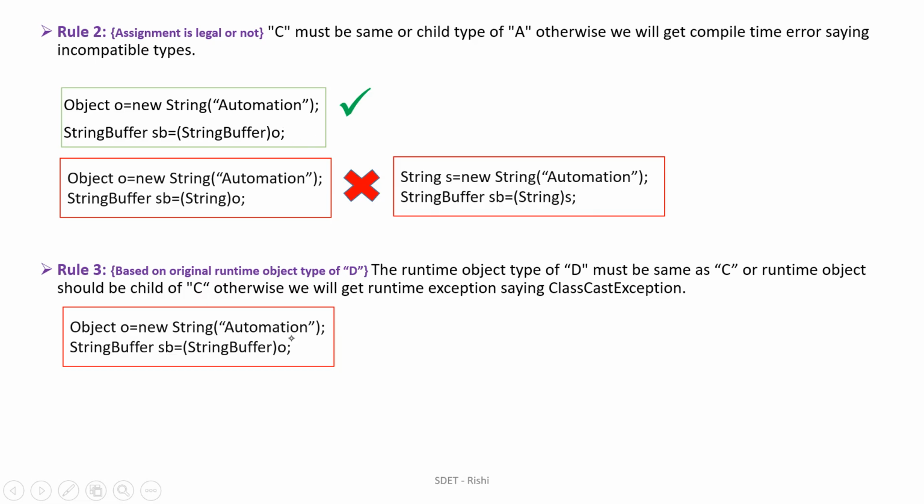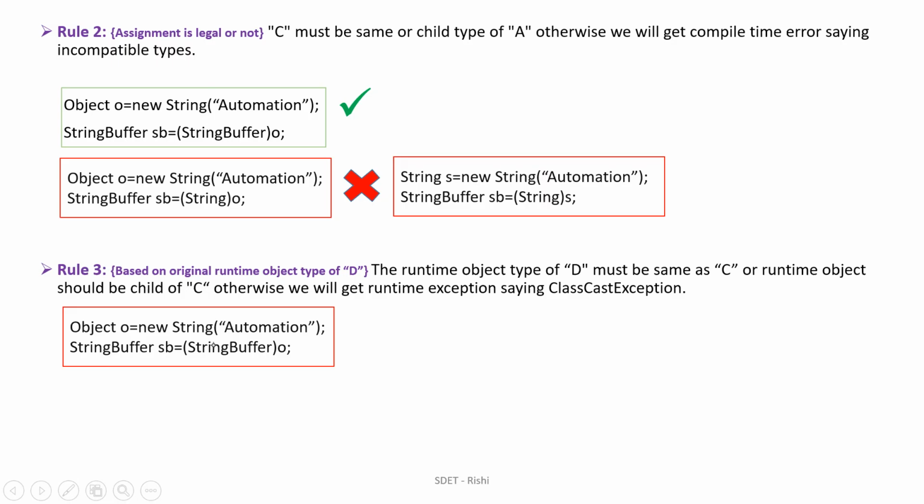So according to rule 3, what is rule 3? The runtime check is done by the JVM, and at runtime we are checking: what is the runtime type of the object? It's a string type, right? So if it is a string type, we need to identify whether it could be a string here.